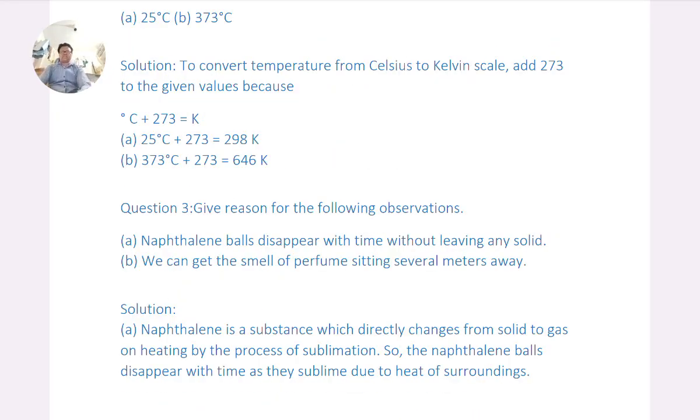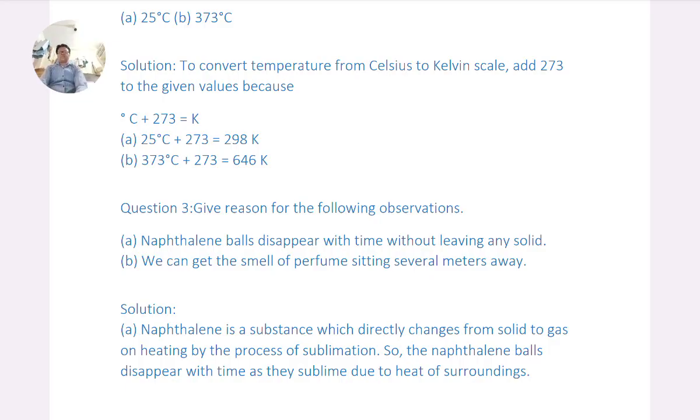Question 3. Give reasons for the following observations. A. Naphthalene balls disappear with time without leaving any solid. Solutions. A. Naphthalene is a substance which directly changes from solid to gas on heating by the process of sublimation. So the naphthalene balls disappear with time as they sublime due to heat of surroundings.